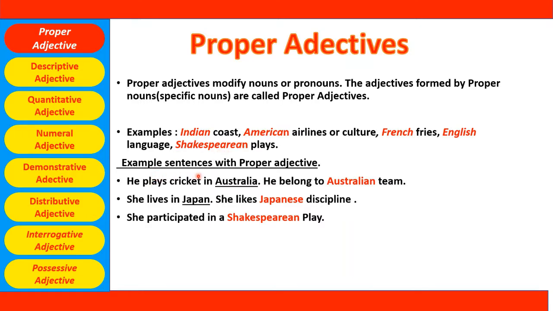Let's see some example sentences with proper adjectives. He plays cricket in Australia. He belongs to the Australian team. So here Australia is a proper noun and Australian is made from the proper noun. Australian is a proper adjective. She lives in Japan. She likes Japanese discipline. So here Japan is a specific country name, a proper noun. So Japanese is a proper adjective made out of the proper noun Japan. She participated in a Shakespearean play. Again Shakespeare is a proper noun, the particular name of a person. Shakespearean is again a proper adjective.